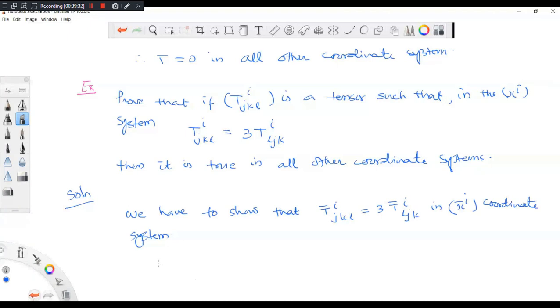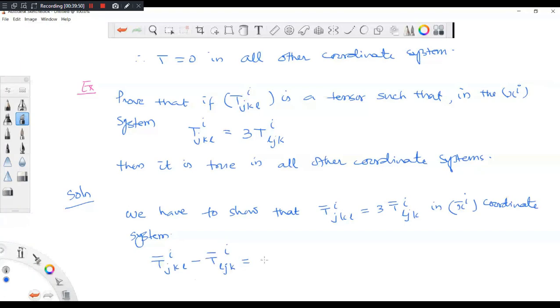Let me take T bar ijkl minus 3 times T bar iljk. Equivalently, I want to show that this is 0. So according to the transformation law, what is this?